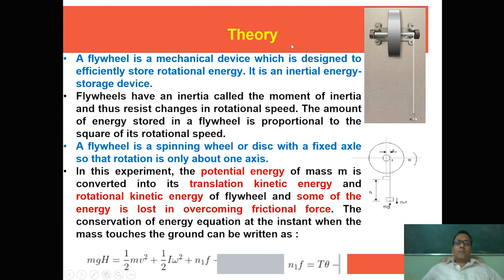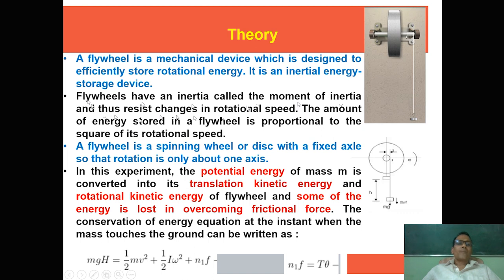So now the theory of this experiment. This is the flywheel, and this is the thread, and the mass is hanging here, and this is the number of rotations n1. Let us see the details. The flywheel is a mechanical device designed to efficiently store rotational energy. It is an inertial energy storage device. Flywheels have an inertia called the moment of inertia and thus resist change in rotational speed.